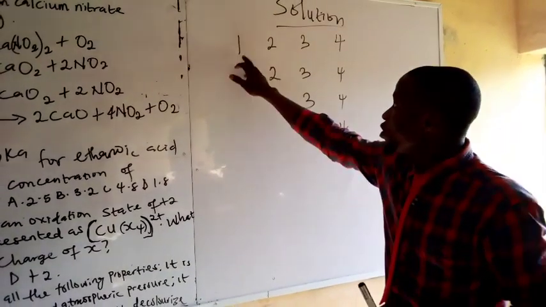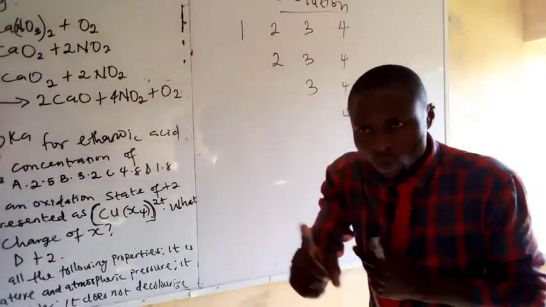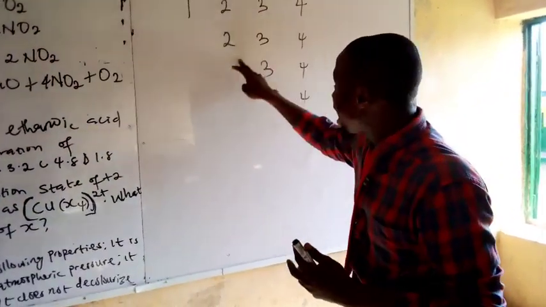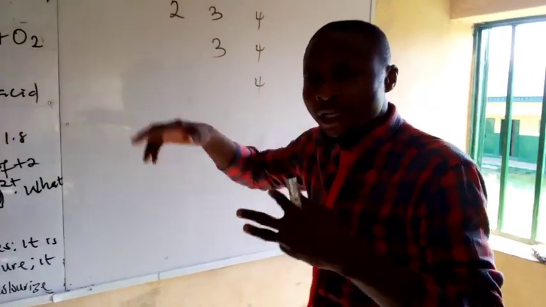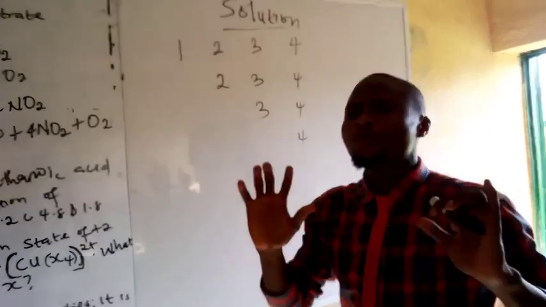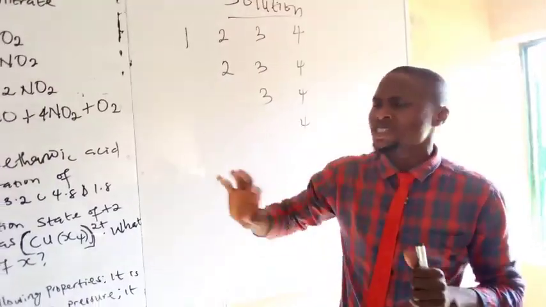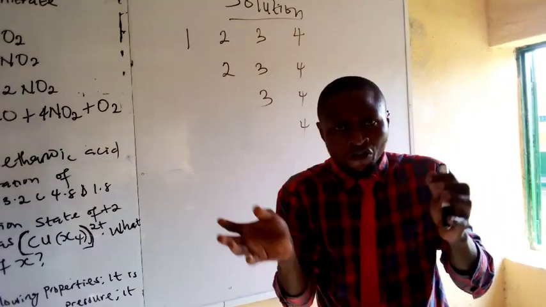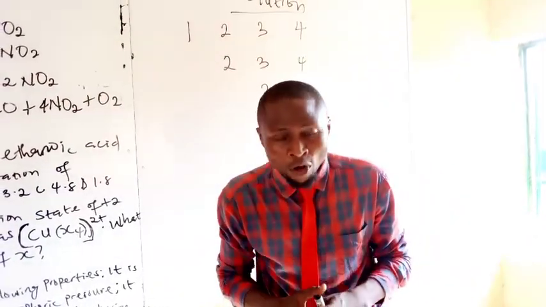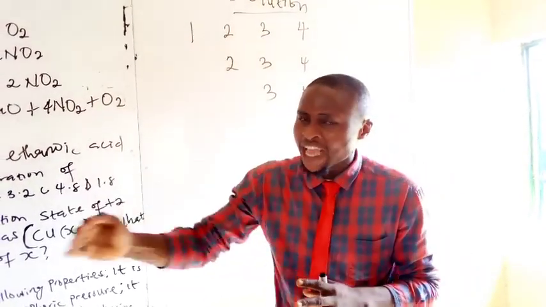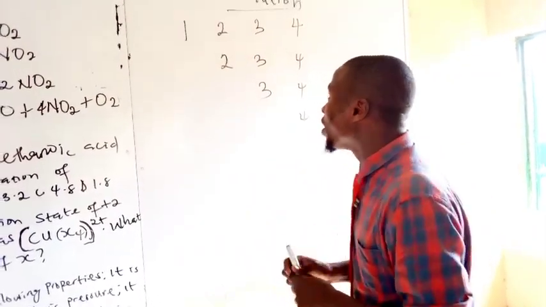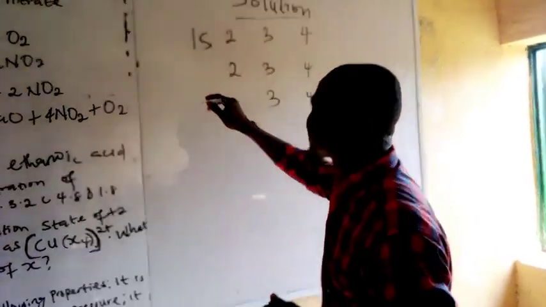Ladies and gentlemen, 1 is a figure that appears one time. 2 is a figure which means 2 things, 2 times. 3 is a figure that appears 3 times. 4 is a figure that appears 4 times. On our periodic table, we have 4 different blocks that our electronic configuration must cover. These blocks are the s block, the p block, the d block, and the f block. We call it s, p, d, and f. Now, we arrange our blocks here.